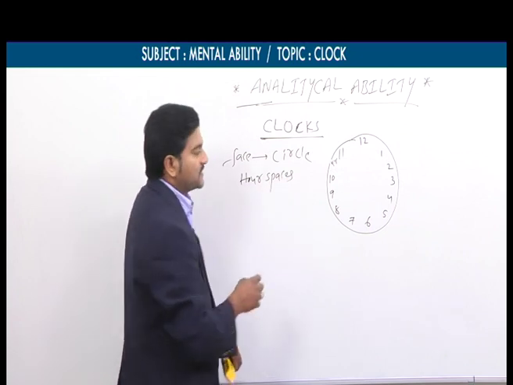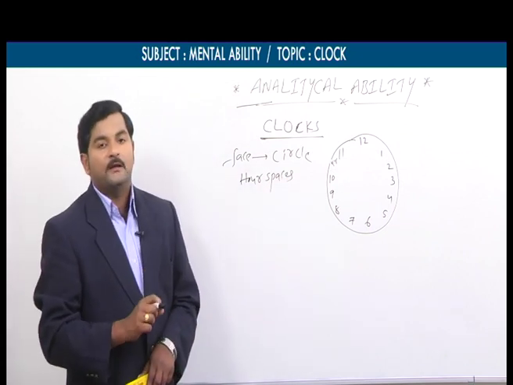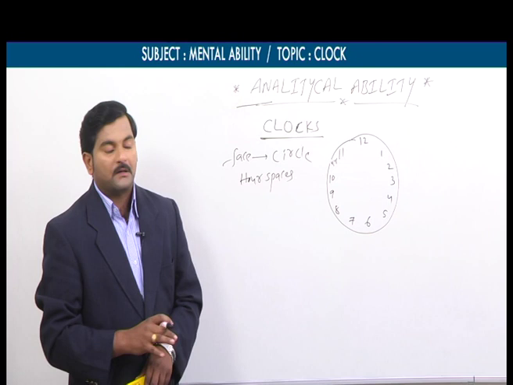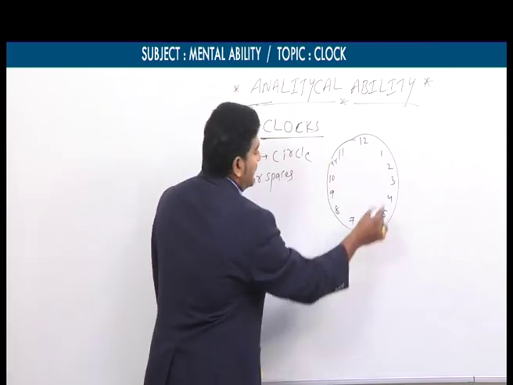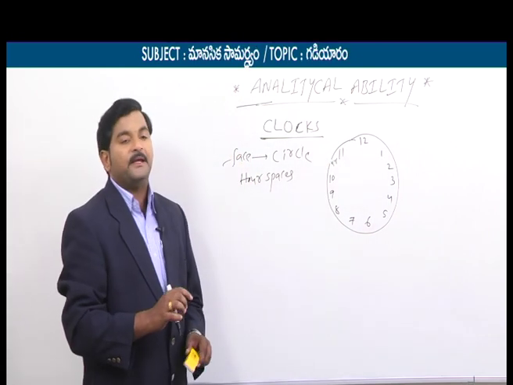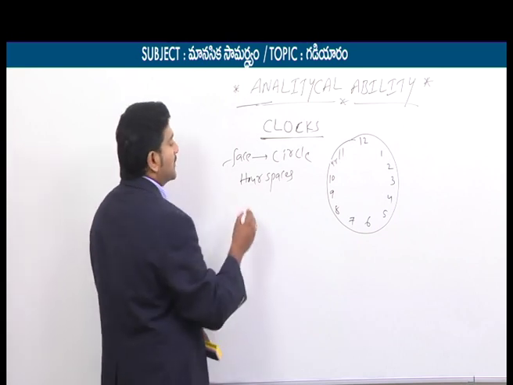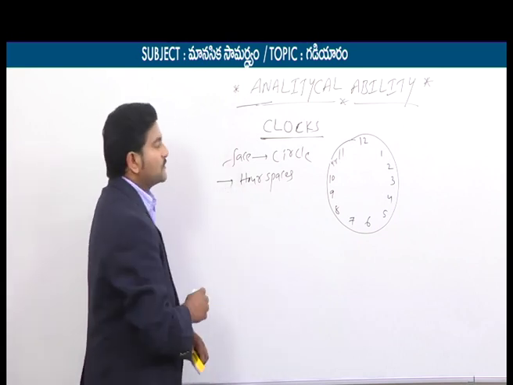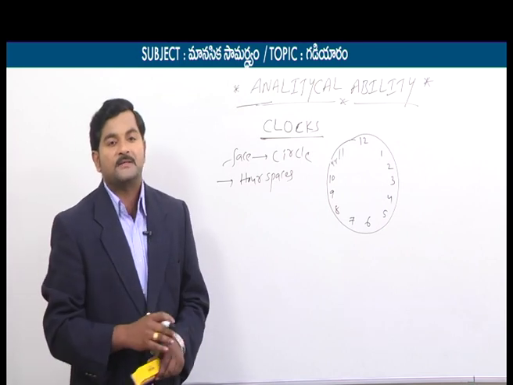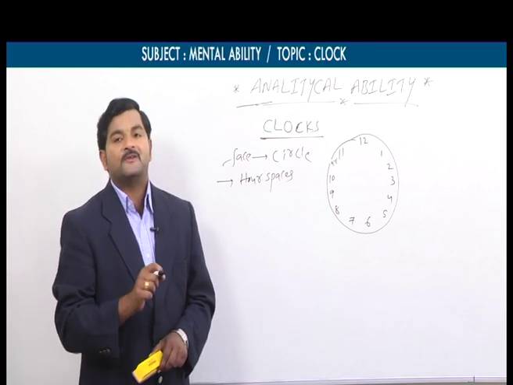I need to stress this point once again. The dial or the face of the clock is in the shape of the circle. This circle is divided into 12 big equal parts. All these 12 parts are called hour spaces. So what does it mean? Here the clock is having 12 hour spaces.